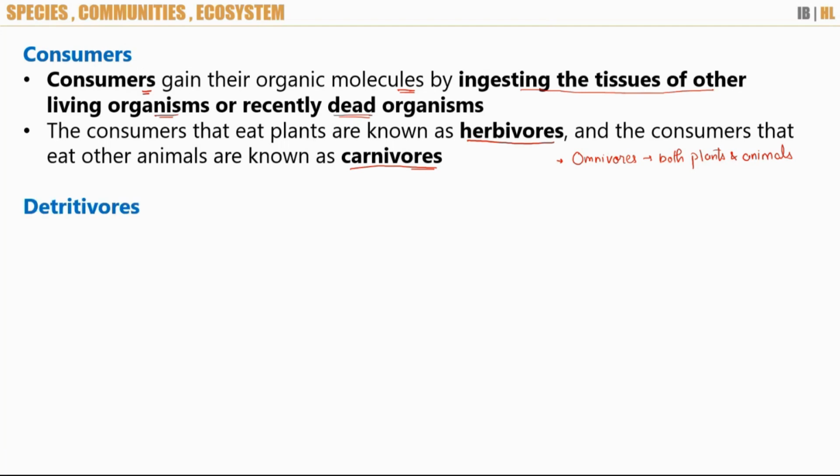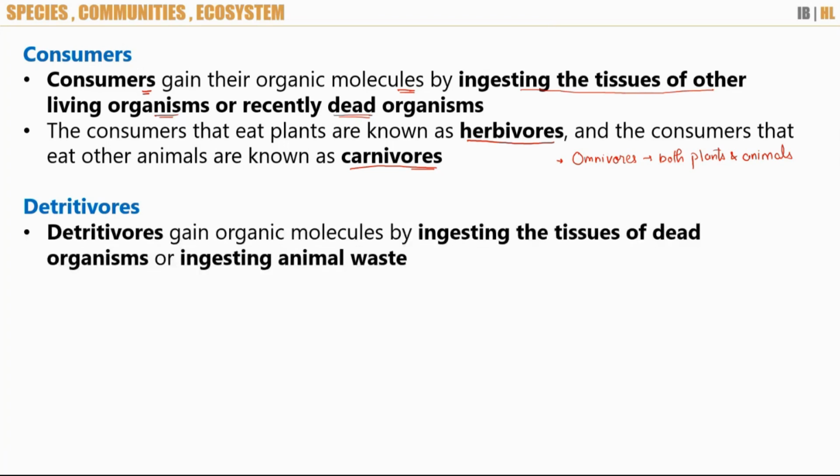In the last class we had a discussion on what detritivores are. Detritivores feed on dead organisms or their waste, ingesting animal waste. Some of them feed on the dead parts or the fecal matter as well.